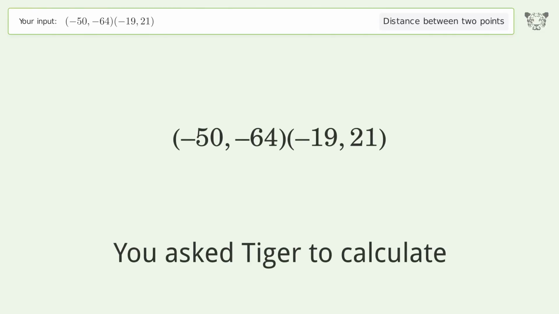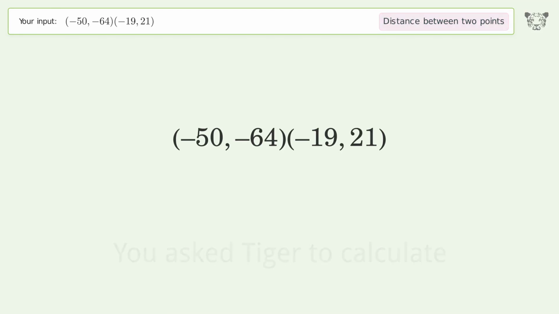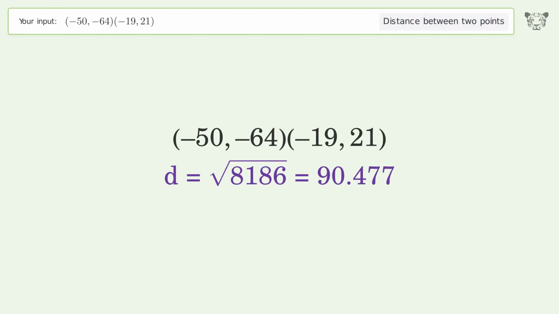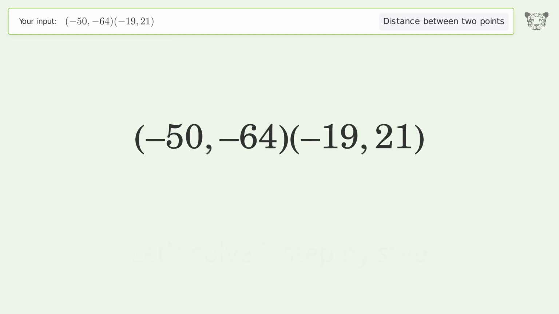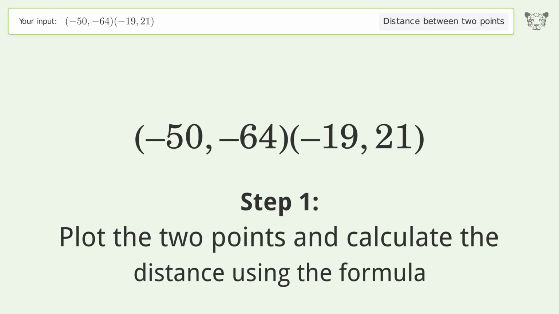You ask Tiger to calculate. This deals with the distance between 2 points. The distance between the 2 points is the square root of 8,186, or 90.477. Let's solve it step by step. Plot the 2 points and calculate the distance using the formula.